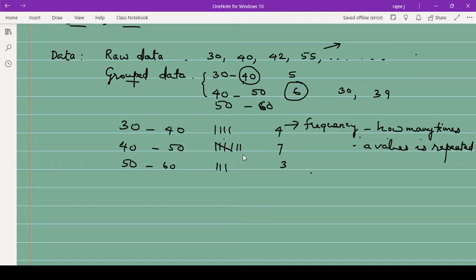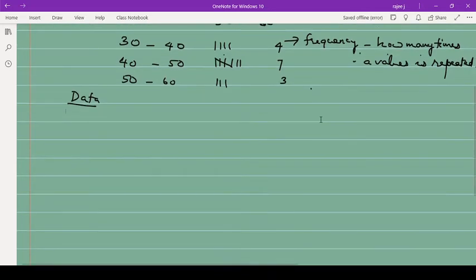So this is about data. Firstly we will collect this data, and after collecting this data you can find so many things here.